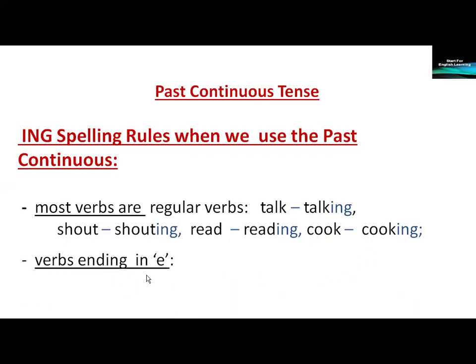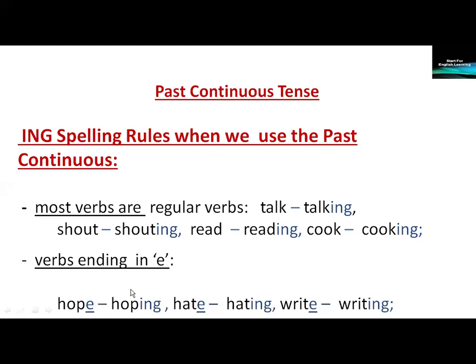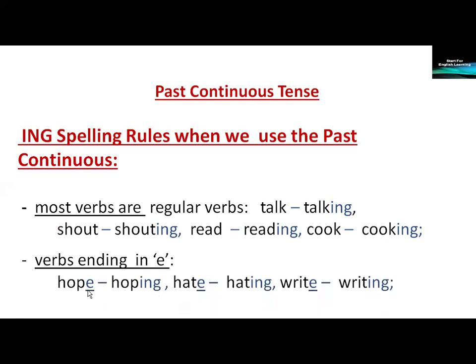Verbs ending in E. Example, hope. It ends in E. We remove the letter E and we add ing. Hope, hoping. We've removed the E. Hate, hating. We've removed the E and then we add ing. Write, writing.